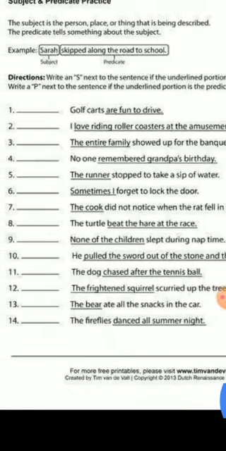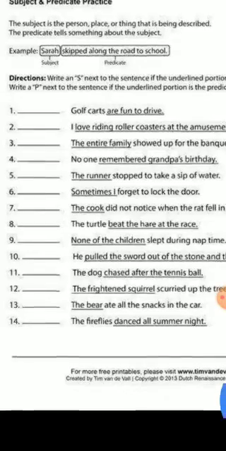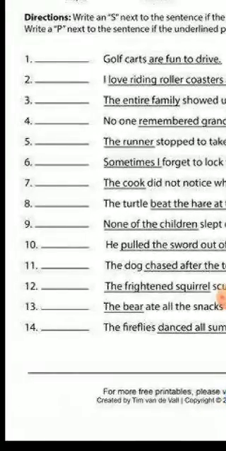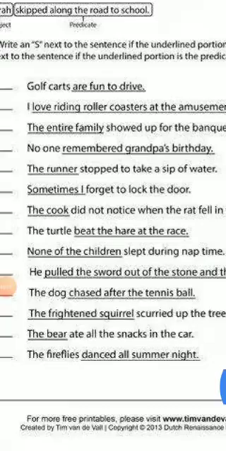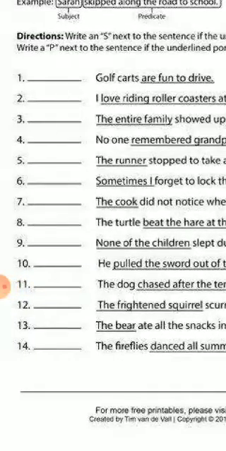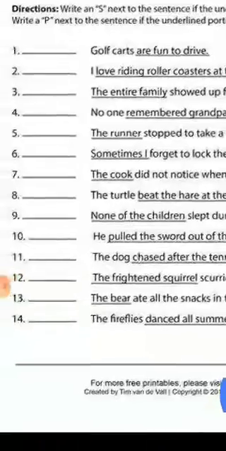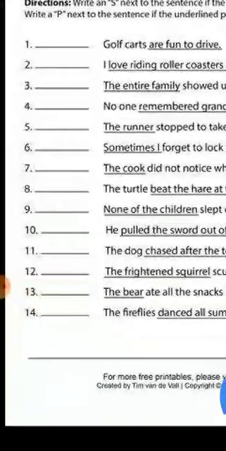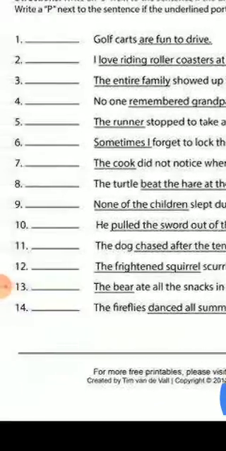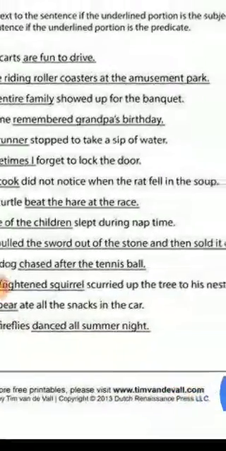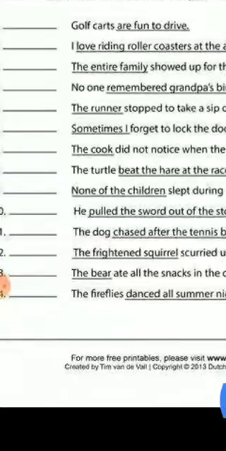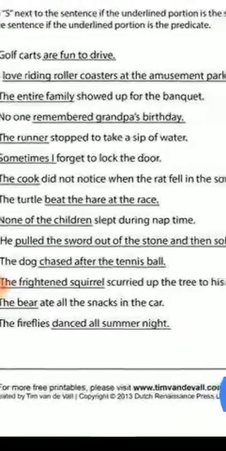Number 5, the runner stopped to take a sip of water. The runner is subject. Stopped to take a sip of water is predicate. Number 6, sometimes I forget to lock the door. So sometimes I is subject. Forget to lock the door is predicate. Number 7, the cook did not notice when the rat fell in the soup. So we are talking about the cook in this sentence, which is subject. Did not notice when the rat fell in the soup is predicate.